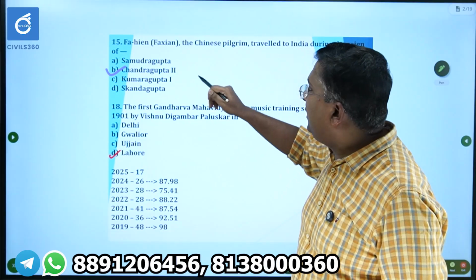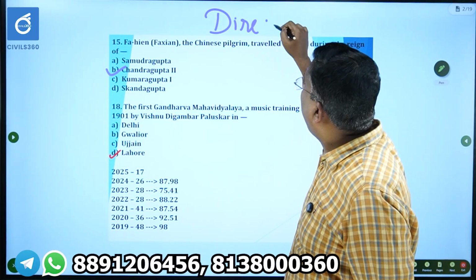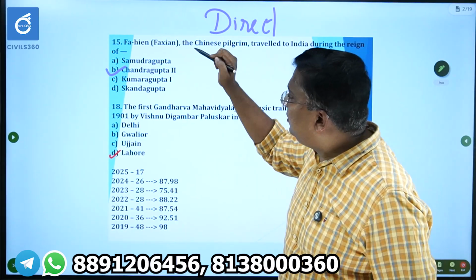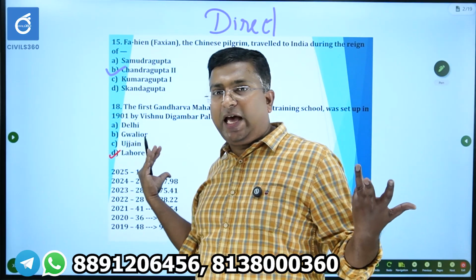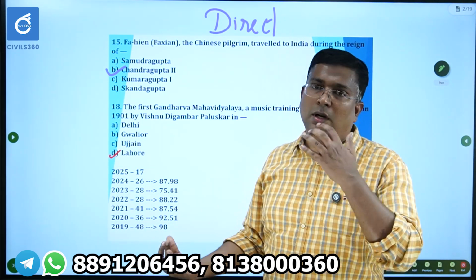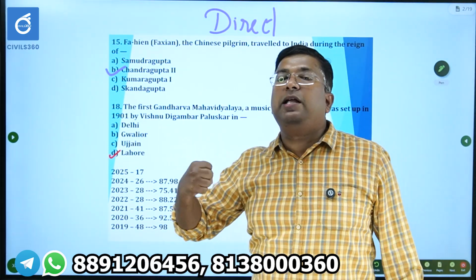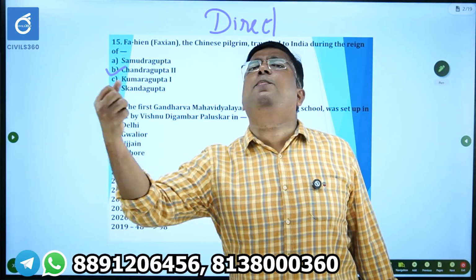Okay, so this is what I call a direct question. Direct question: the answer is there in the choice itself. And there are two types of direct questions. Conceptual one, they'll ask a direct concept. For example, in economy they have asked long back, I think in 2013, what is balance of payment?